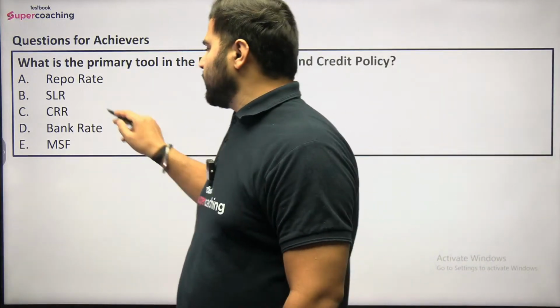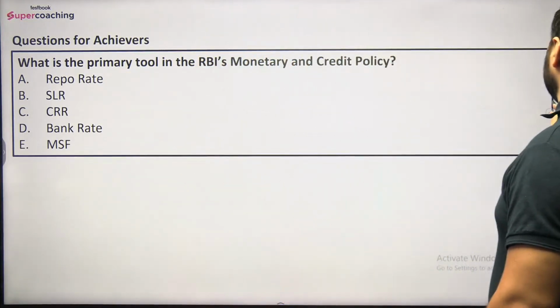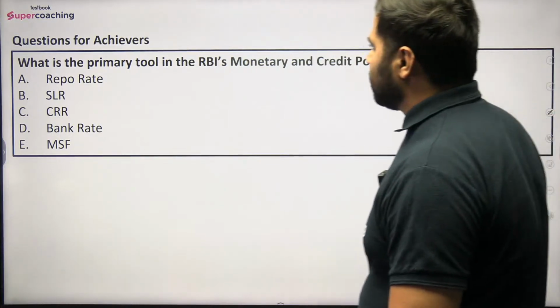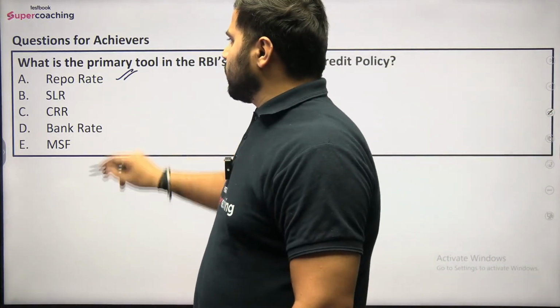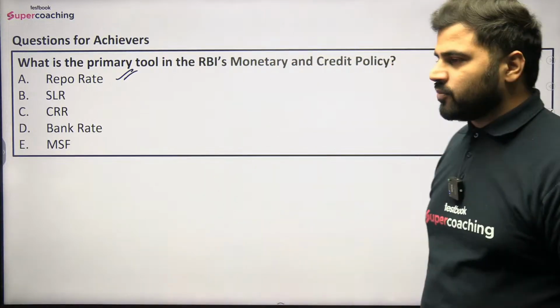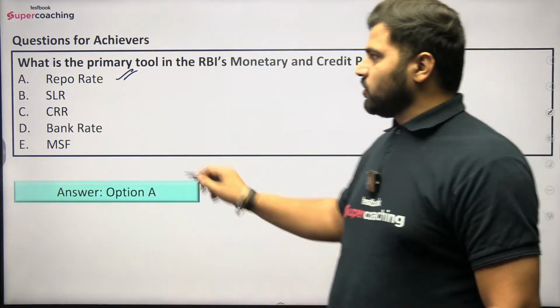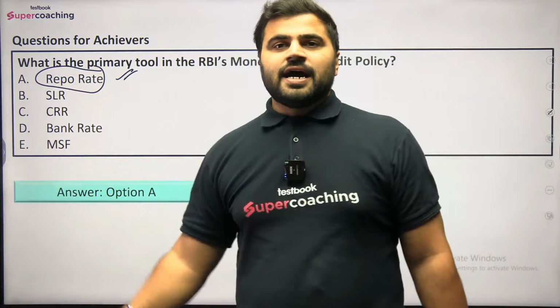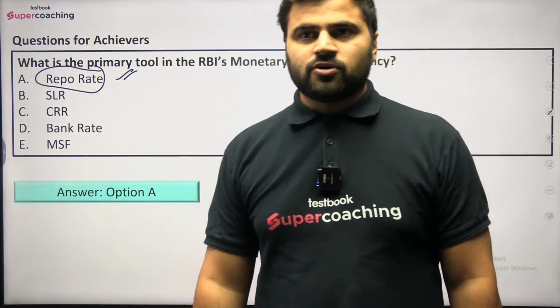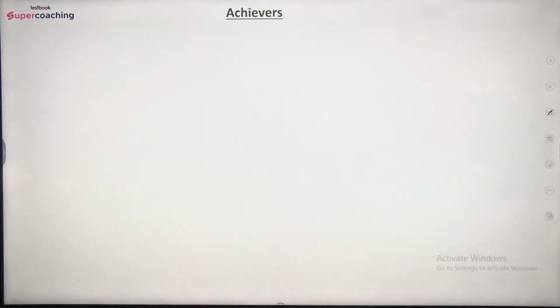So you have to remember, whenever they ask a question in the examination that which of the tools is the primary tool of the RBI's monetary policy, you have to remember it is the repo rate only. Repo rate is the primary tool of the RBI's monetary policy. Got it? Now moving ahead to the achievers slide.